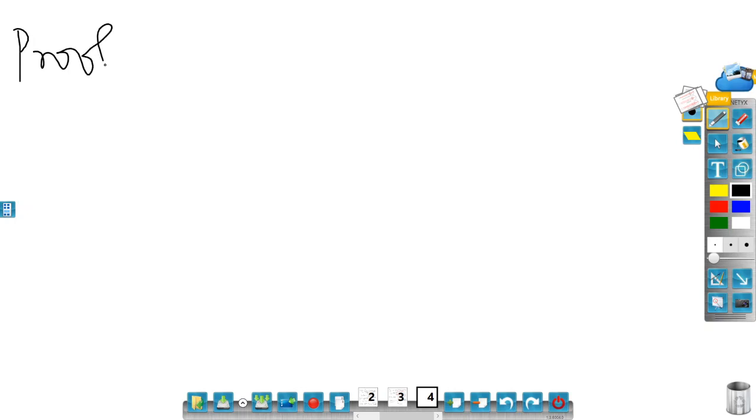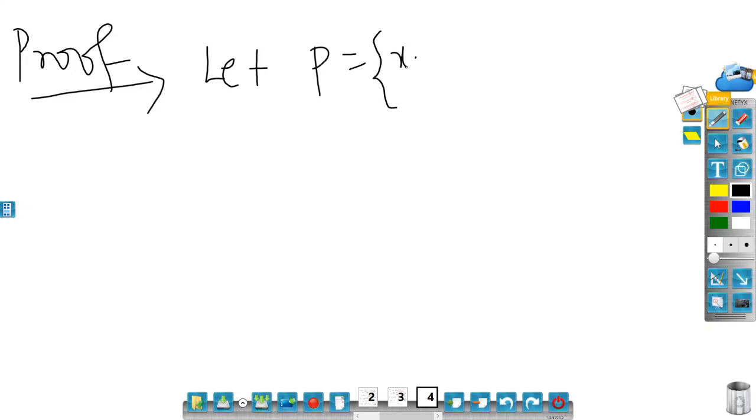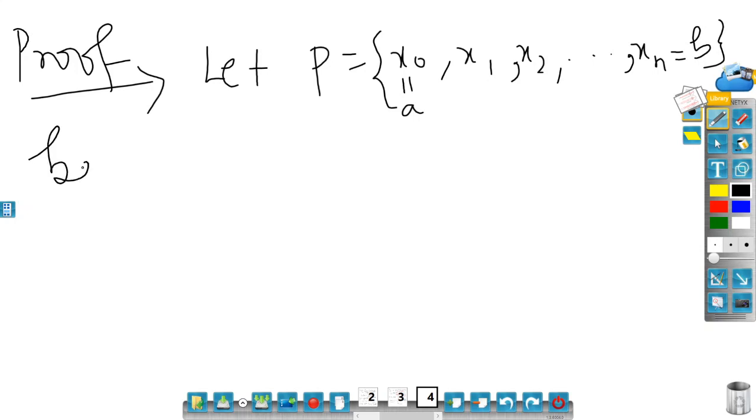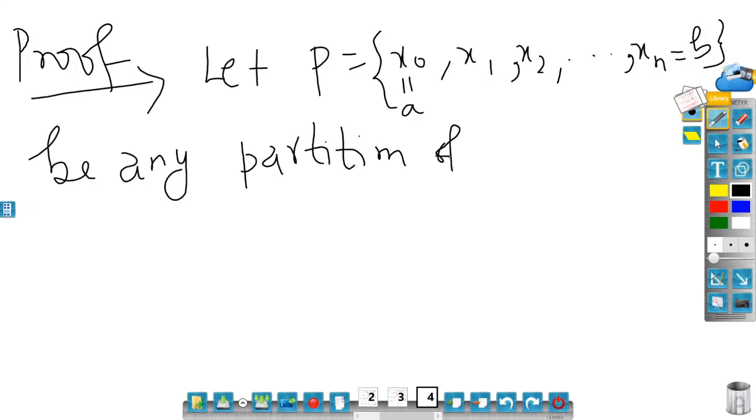Proof. Let P equal to x naught, which is a, comma x1 comma x2 comma dot dot dot xn equal to b, be any partition of the closed interval a comma b.